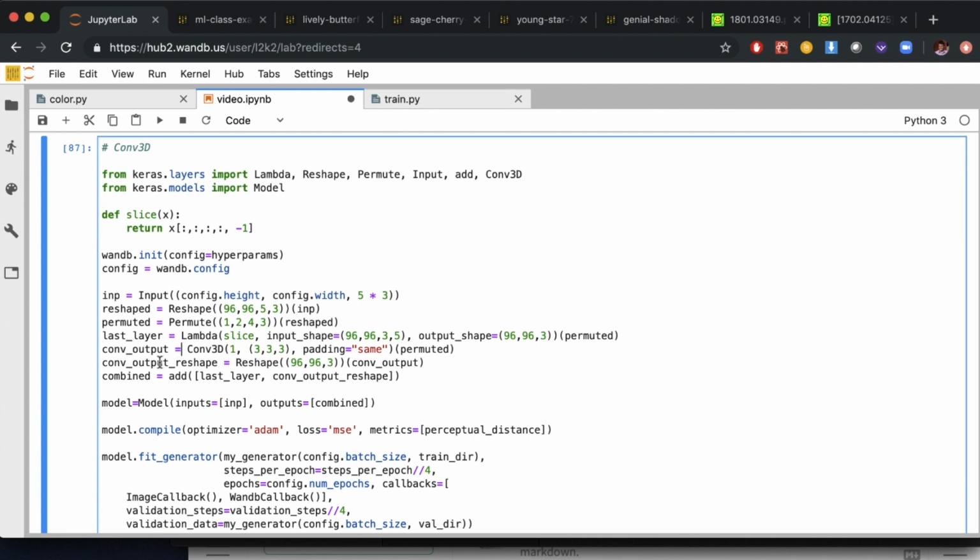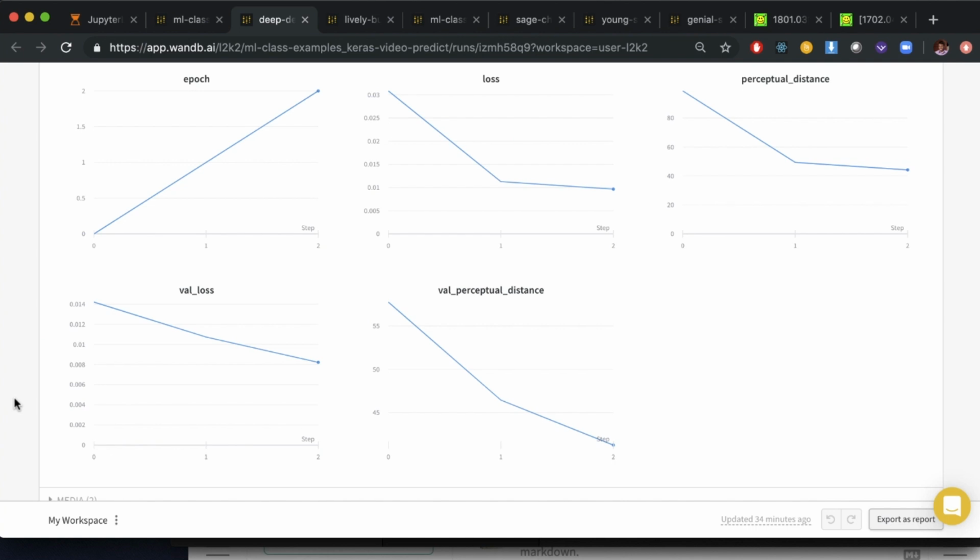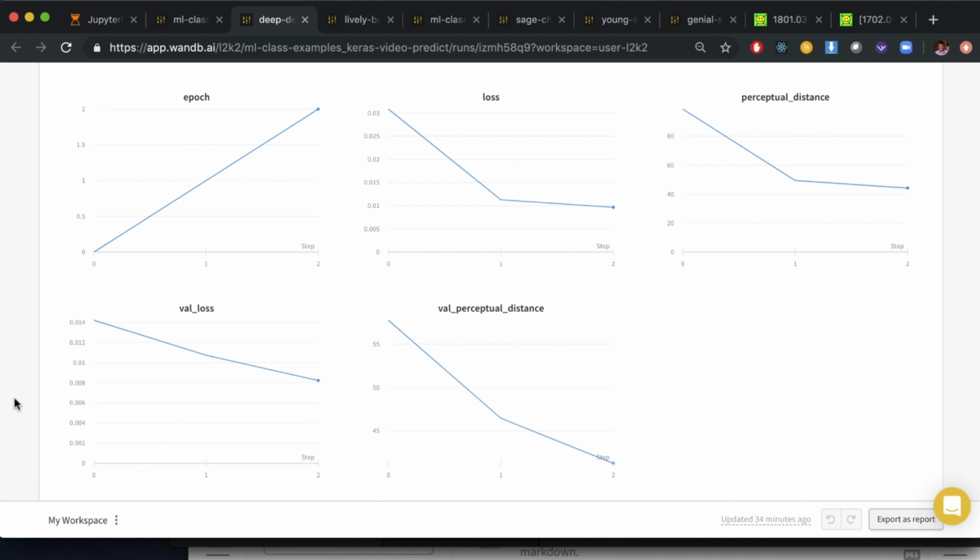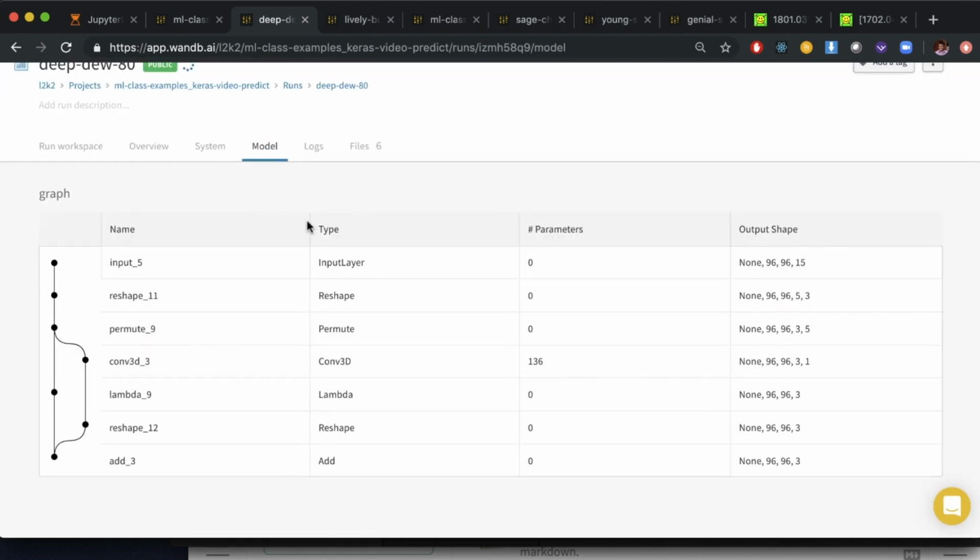And then we're going to take that convolution output and add it to the last layer output. What this does is sum the last layer and the convolution output reshape. So potentially if the convolution output reshape is all zeros, it's just going to use the last layer. But if there's information in that conv output reshape, then it's going to use that information. So hopefully this combined model will do better than either of the models alone. One thing that you'll notice when you run this model is that it's a lot slower than just running the deterministic model.